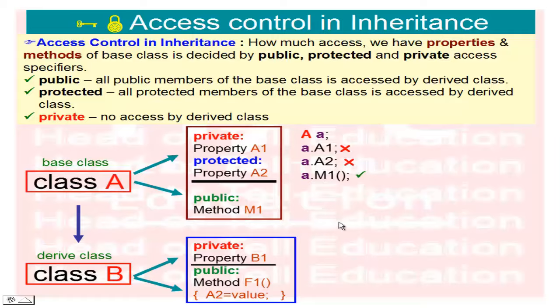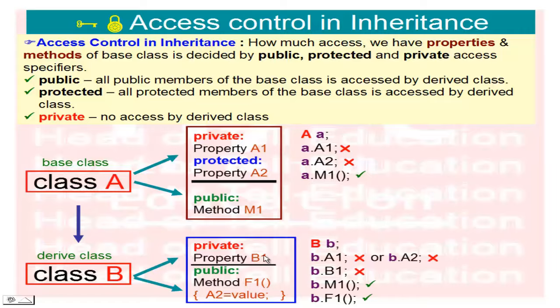Next I create an object of class B. I want to access the base class property A1 or A2, but they are private and protected, so I can't access them.